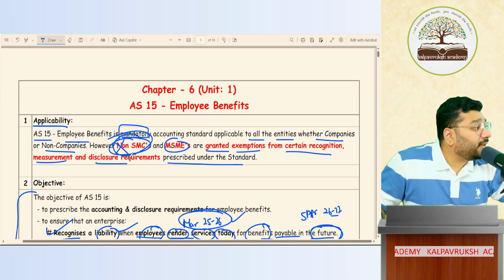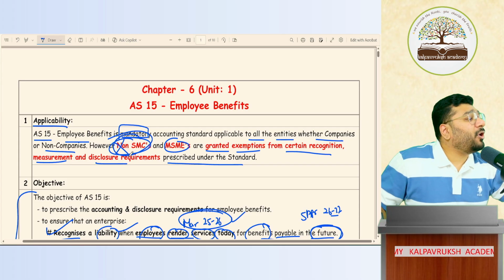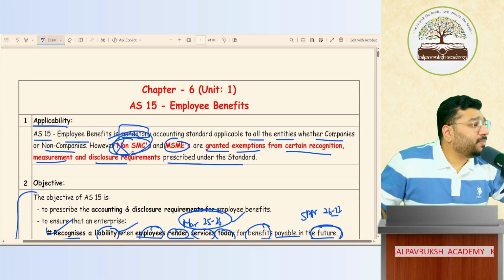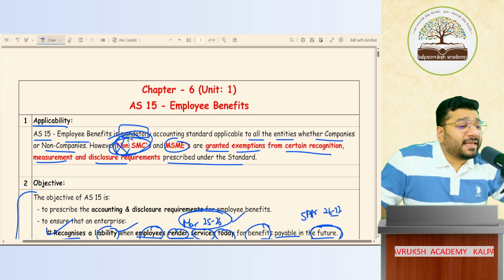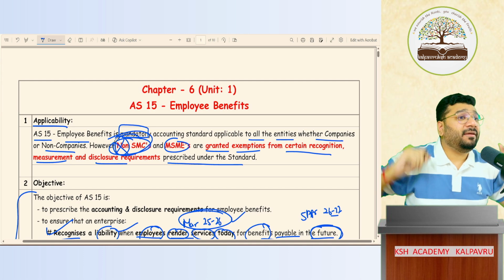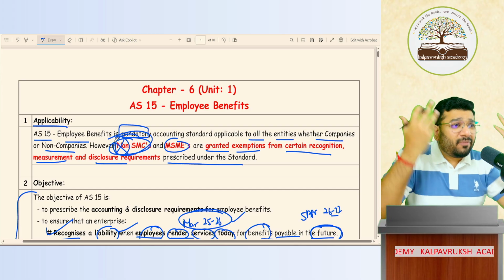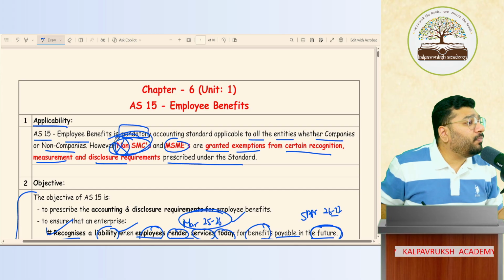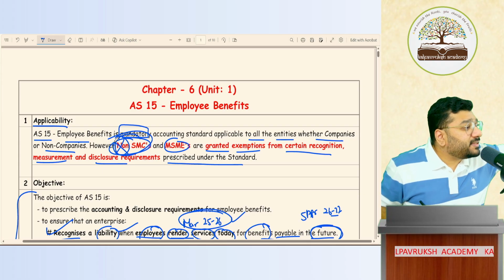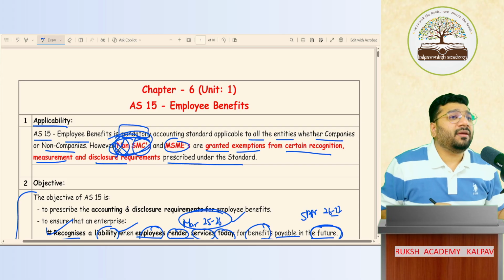Got it, not got it? Exactly. Nobody objected. Non-SMCs means what? Big company. For a big company, what exemption? You are big. You are capable of handling everything. So exemption should be given to whom? SMC or non-SMC? SMC, not non-SMC. It is SMC. Got it, not got it?